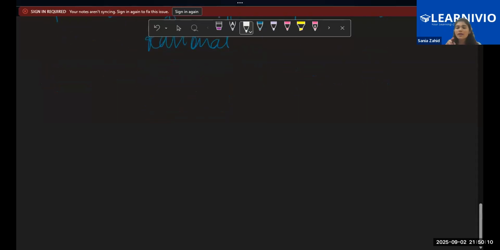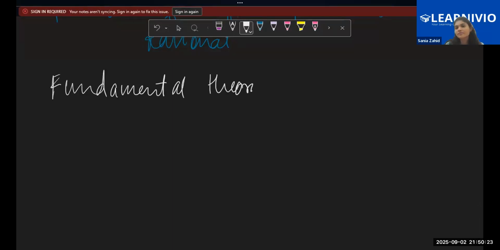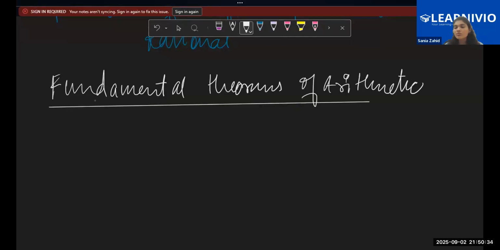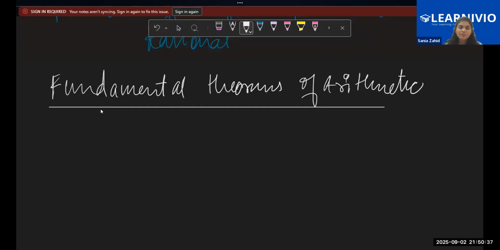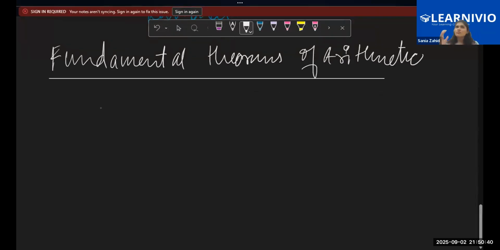Okay. Now we come to the next thing, that is the fundamental theorem of arithmetic. Now, what is this fundamental theorem of arithmetic? It basically states that whenever you have a real number, you can always write it in the form of its prime factors. You just understand it like this: you can always break down a number into further numbers. For example, I have 2.